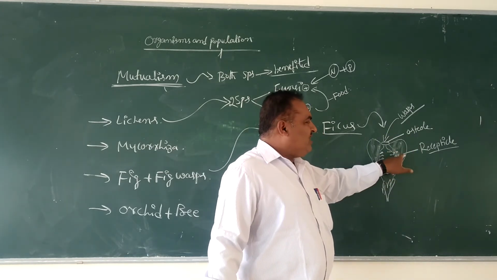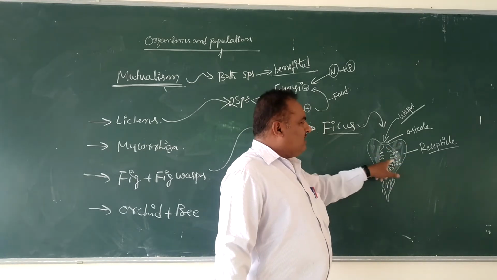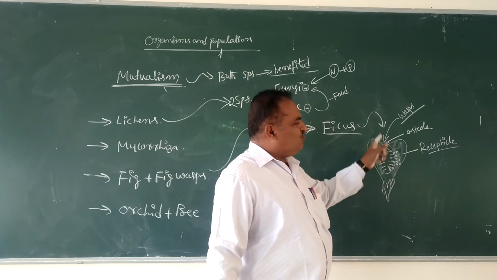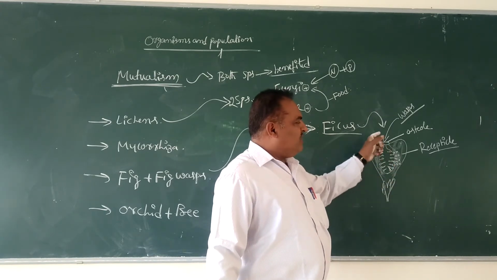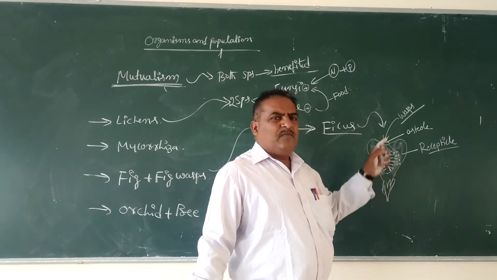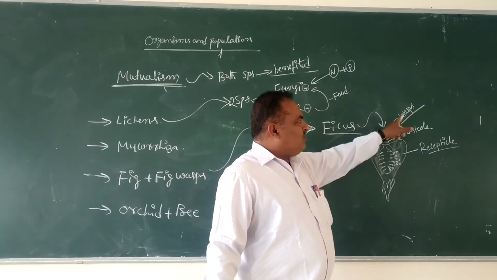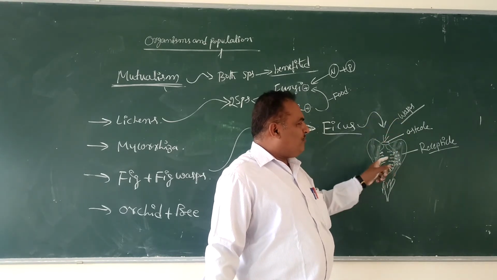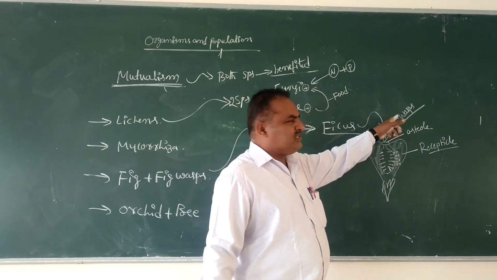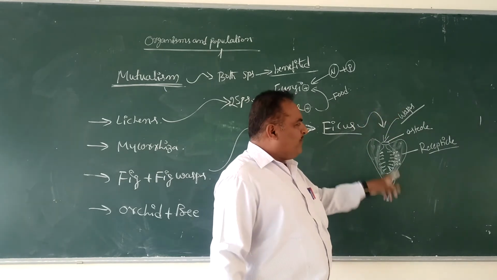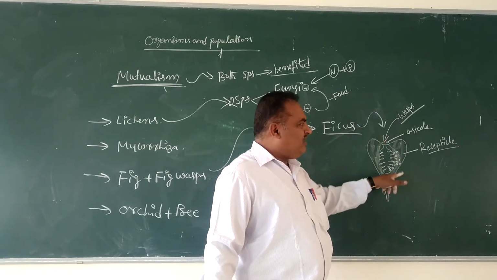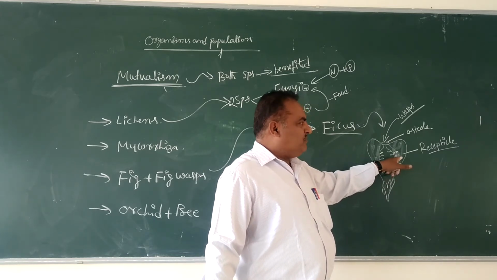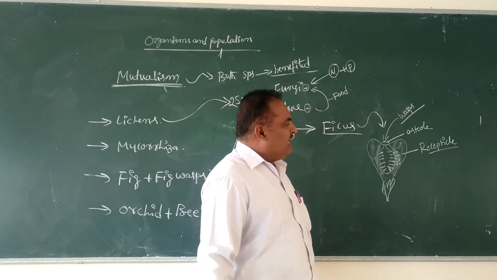Young ones feed on the receptacle, and here both the species, wasps and fig, are benefited. Fig is benefited for the purpose of pollination. The pollination takes place with the help of wasps, but wasps also take benefit from the plant body, particularly the receptacle, for the purpose of egg laying.